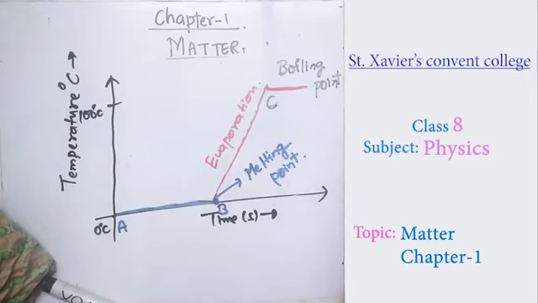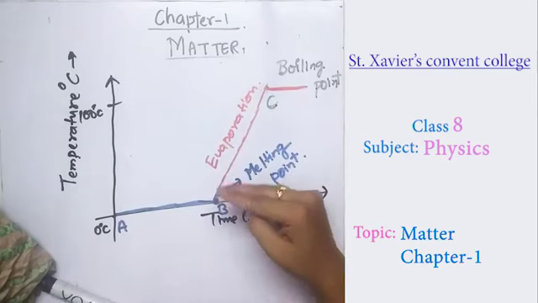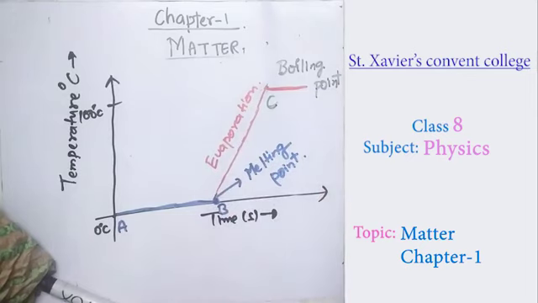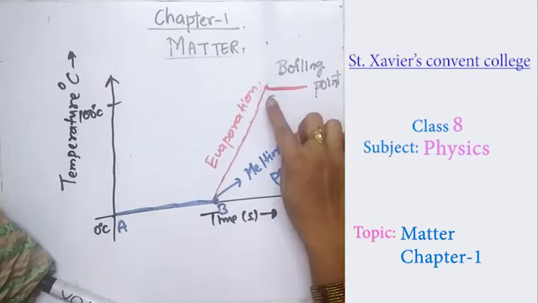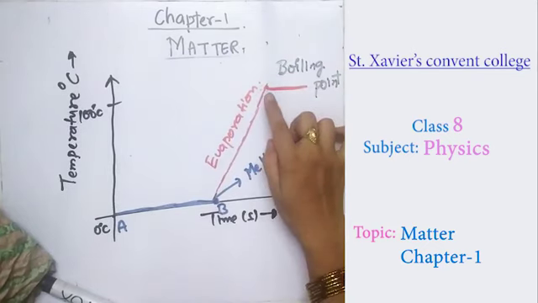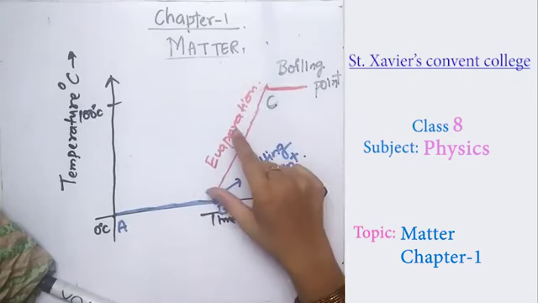After melting into the form of liquid, it maintains the temperature of 0 degrees Celsius, which is the freezing point, till all the solid in the form of ice changes into the liquid at point B. So point B is called the melting point, at 0 degrees Celsius.